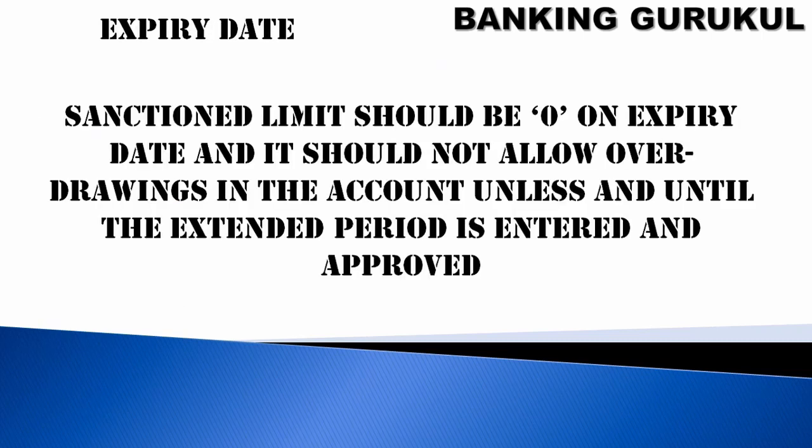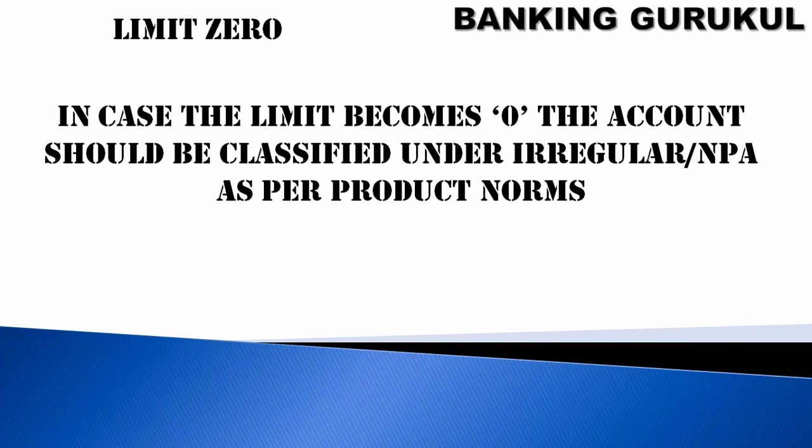Expiry date. The sanction limit should be 0 on the expiry date, and overdrawings should not be allowed in the account unless and until the extended period is entered and approved. CCOD is given for 1 year. On the expiry date, it should be renewed. Otherwise, your drawing power will become 0. Limit 0: in case the limit becomes 0, the account should be classified under irregular NPA as per the product terms already mentioned.